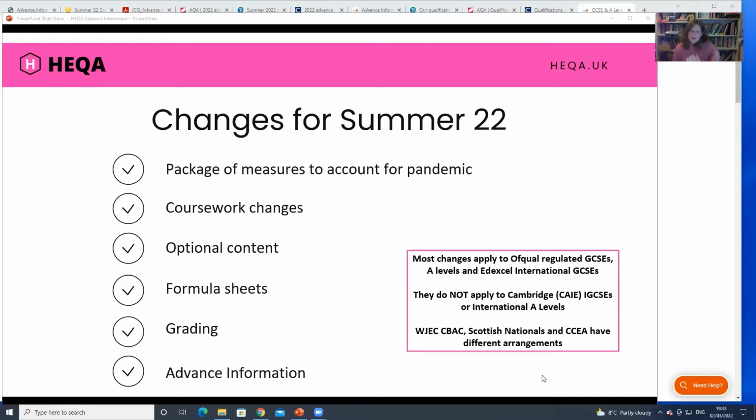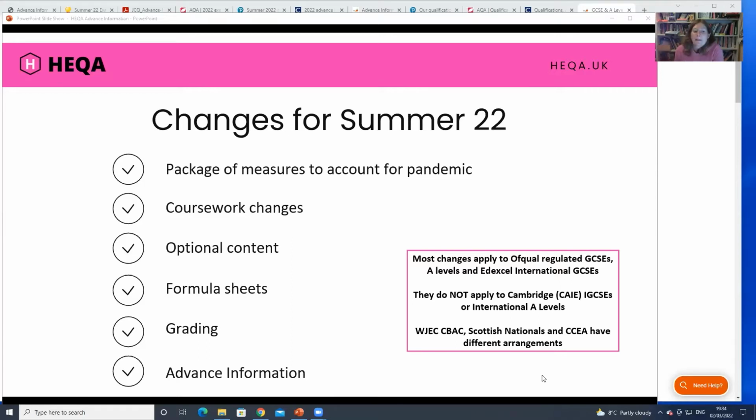And also, if you're doing the Welsh GCSEs, they've done things slightly differently. That probably doesn't affect most home educators because they're often ones that we can't use anyway. But just be aware that if it's the Welsh or the Northern Irish GCSEs that you're doing, they've got their own arrangements. So go off and look at the exam board websites to find out about those. Similarly, Scottish Nationals, they've done things slightly differently as well. So that's kind of the first caveat.